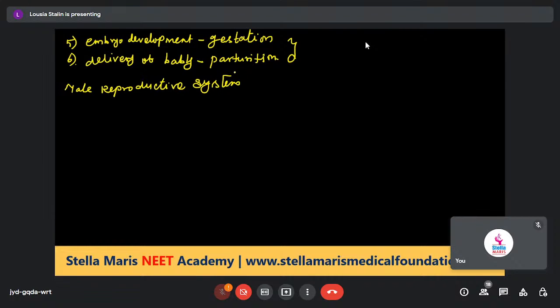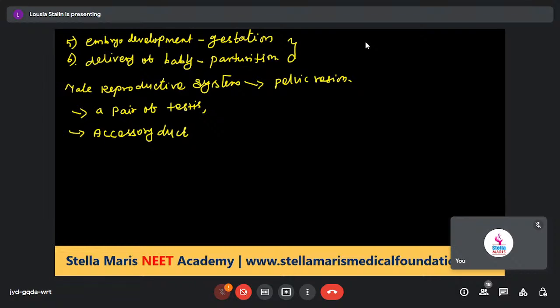The male reproductive system is located in the pelvic region.